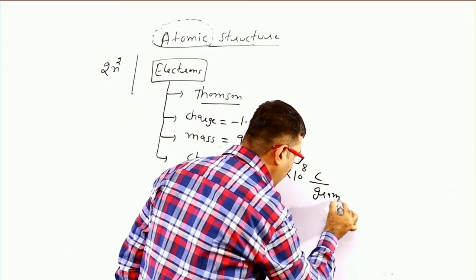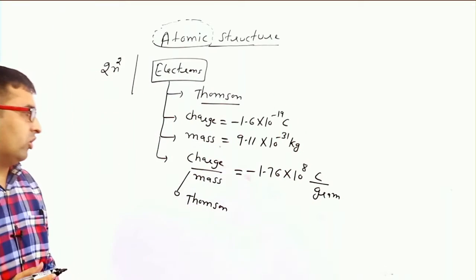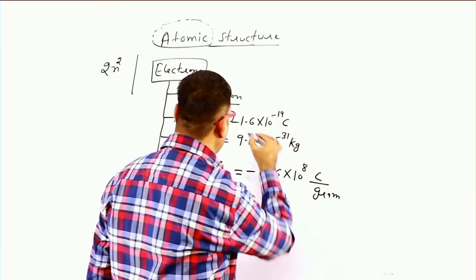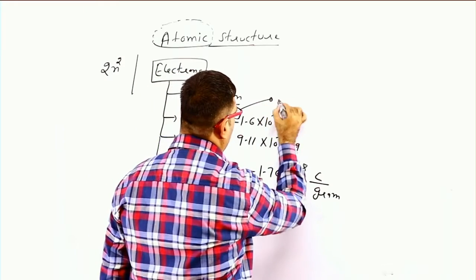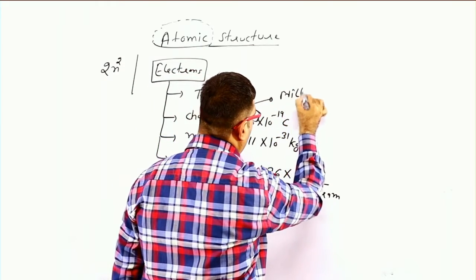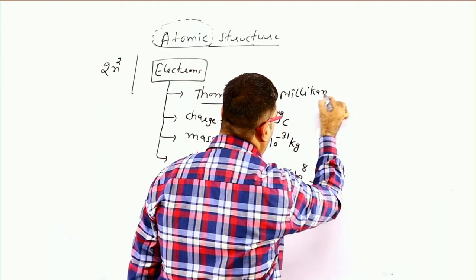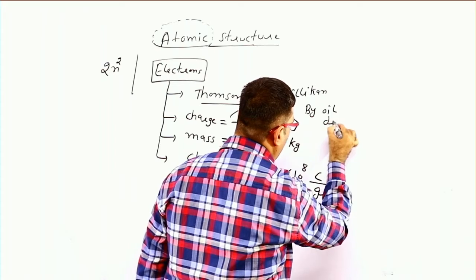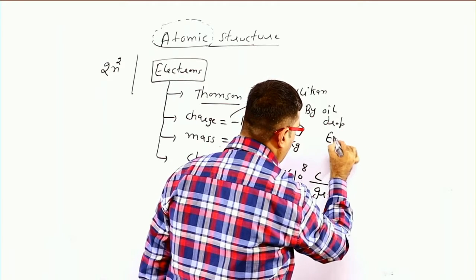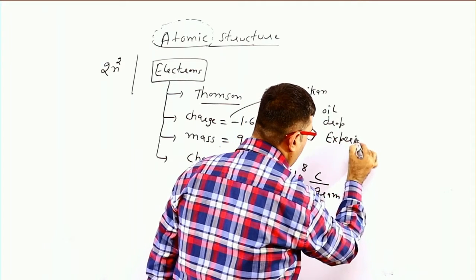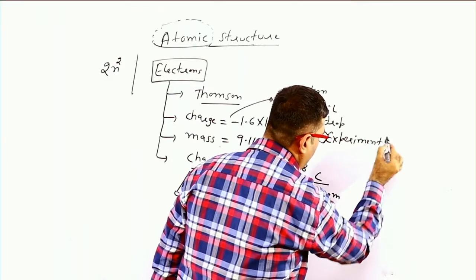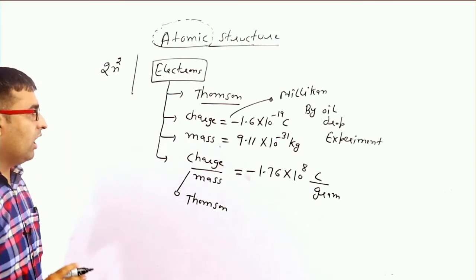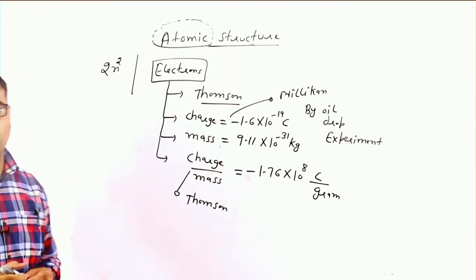This is the charge by mass ratio given by Thomson, and the charge was discovered by Millikan by the oil drop experiment. These are some basic points about the electron. Now we will discuss the proton.